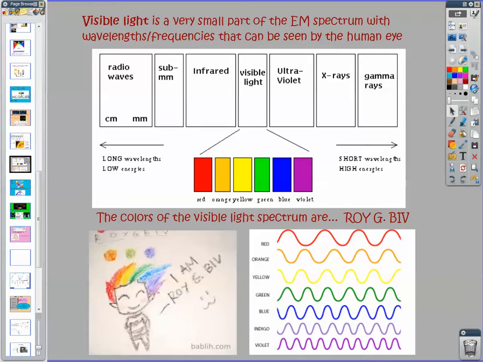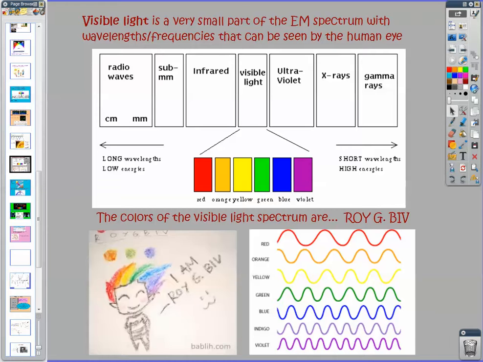Next, we run into our visible light spectrum, and this is just kind of our middle set of waves. These are the ones that we have sensory receptors in our eyes that can pick up, and they're arranged by color. So each frequency and wavelength appears to be its own color.